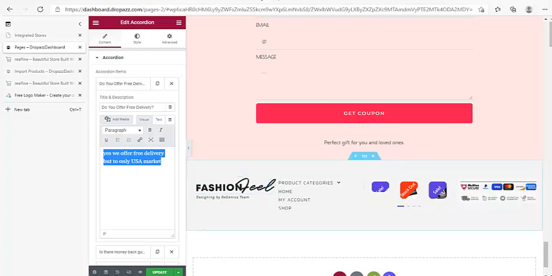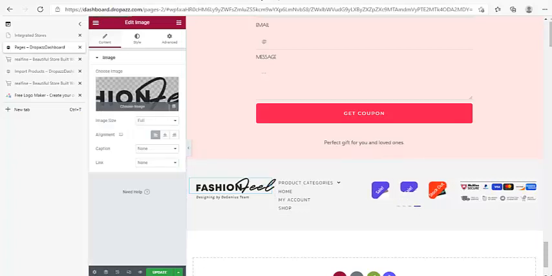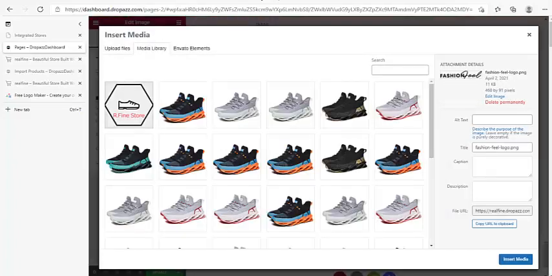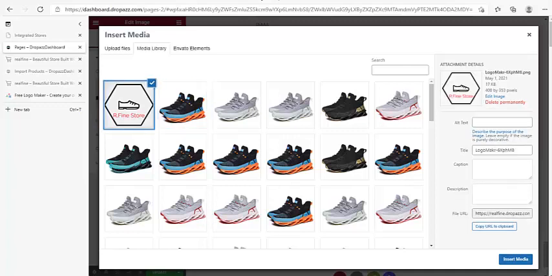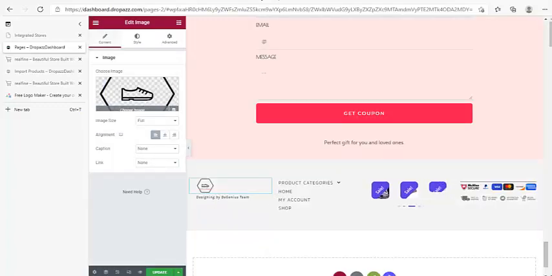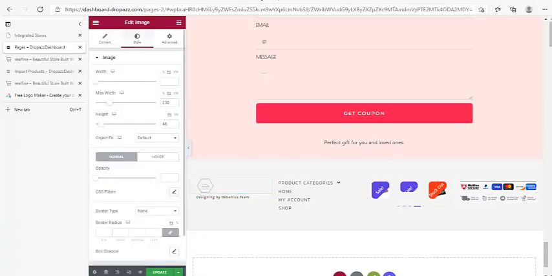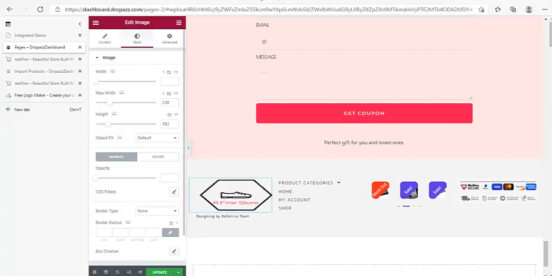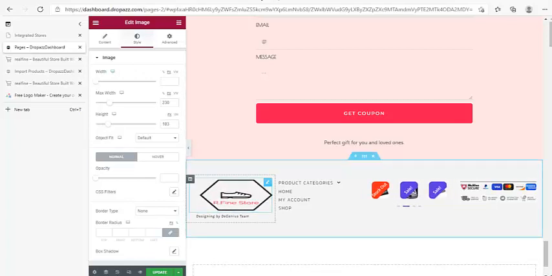On the footer here, you can definitely just change the logo. Click on it, then click choose image here by the side, and choose the logo you want to be there, and it's going to insert. If your logo is small, like this one, you click on style by the side and then increase it. Anything you are doing, you have to touch it before you edit it by the side.